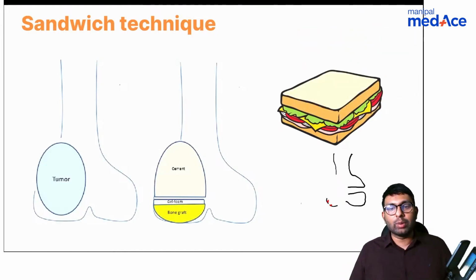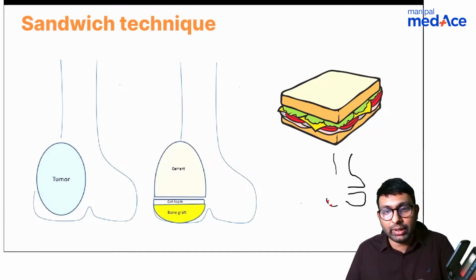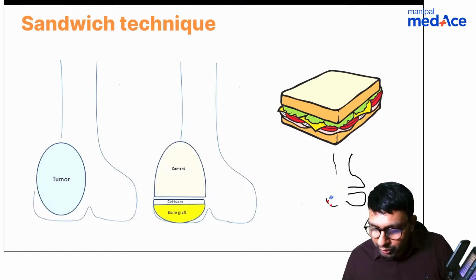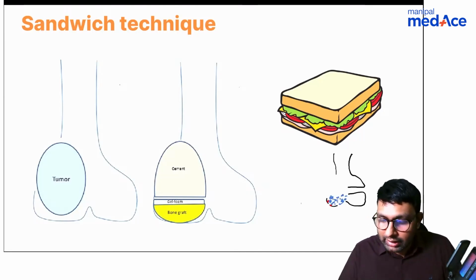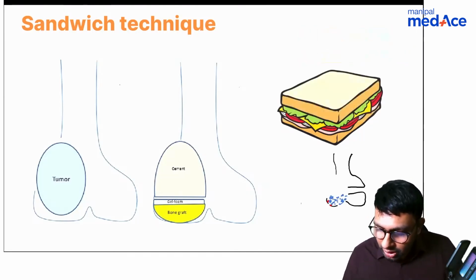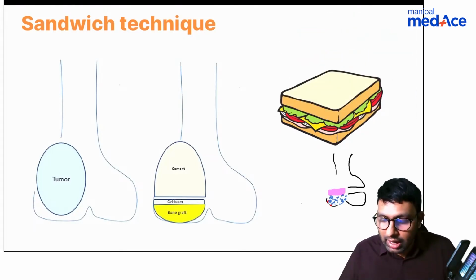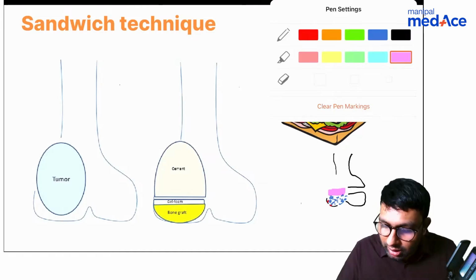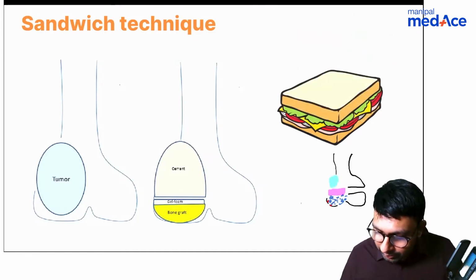So what you will do is, you can't put bone cement in the whole area. You can't put bone cement because bone cement has exothermic reaction. Now this epiphysis, if it is in touch with this exothermic reaction, epiphysis will also be damaged. So what you do is, whatever bone graft you have, you put those bone graft here near the epiphysis. You put them here. Then at the physeal region, you put a gel foam. Here you put one gel foam, and in the rest of the area you can put bone cement. Here you can put bone cement.